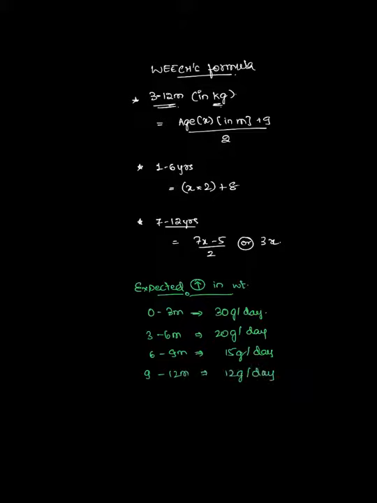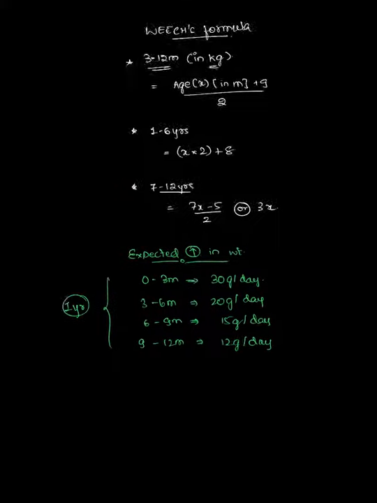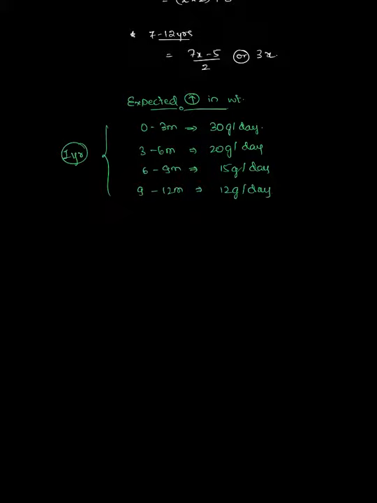So this is the whole thing about the first 1 year. Coming to the next years, that is in the first 1 to 3 years, you can expect the growth to be 3 kg per year, while in the 4 to 12 years age, you can expect the growth to be 2 kg per year, and after 12 years it will be increasing by 5 to 6 kg per year with the increasing age.